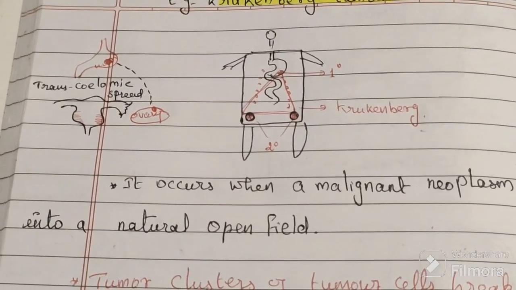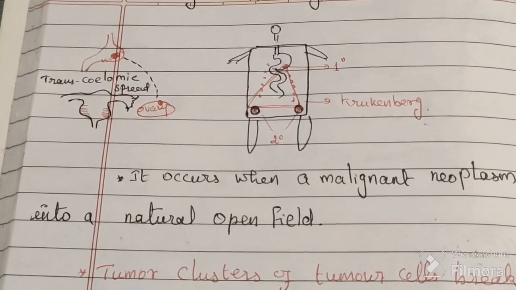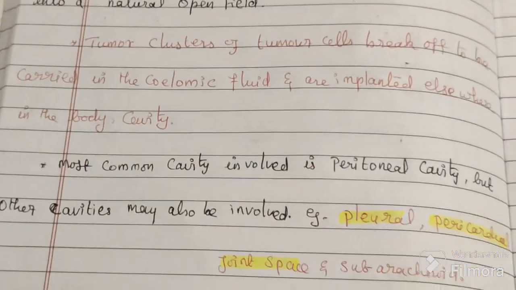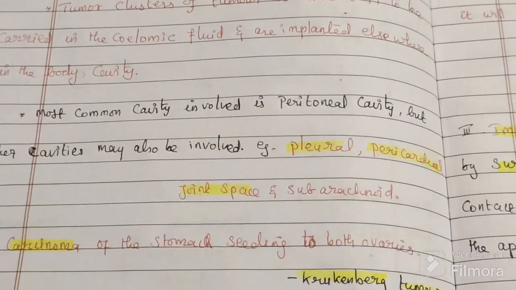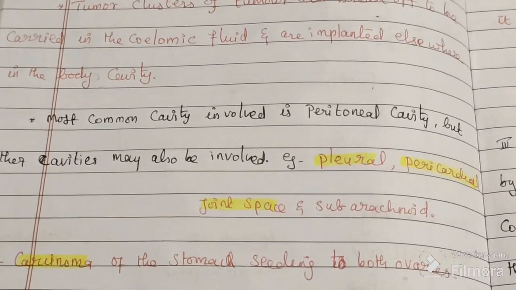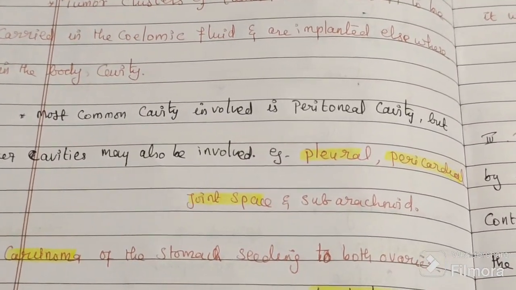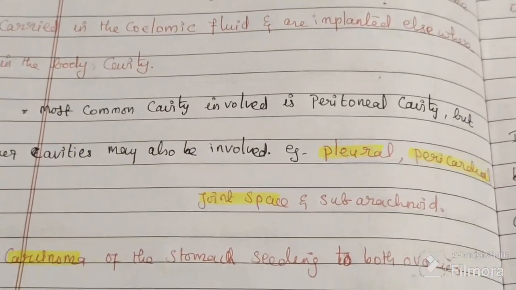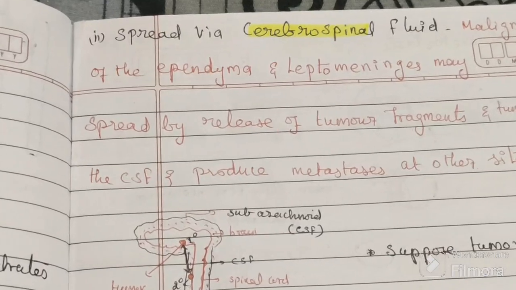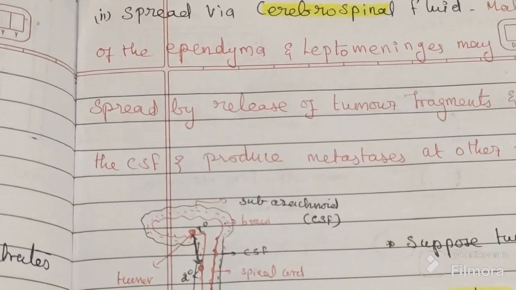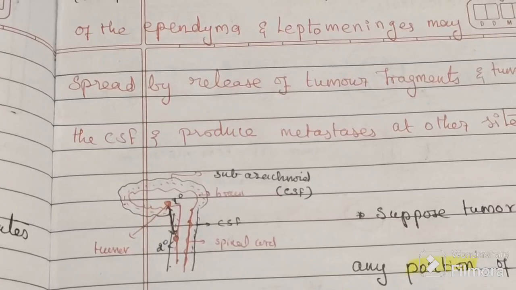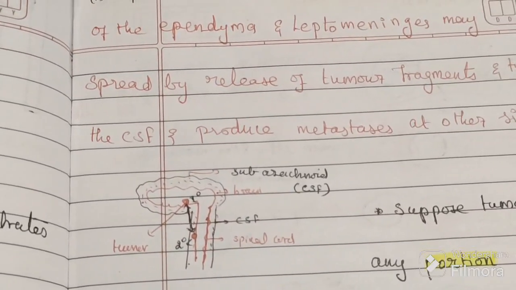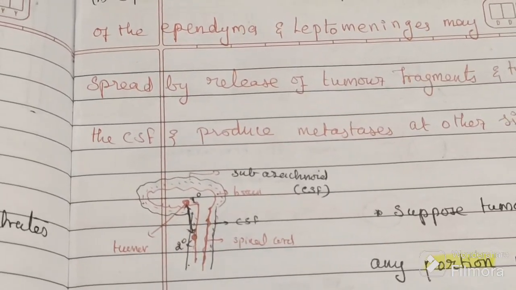The first thing in the transcoelomic route is this; the second thing is spread via CSF. The CSF is present in the subarachnoid space of the brain and the spinal cord. So this is the brain, this is the spinal cord, this is the central nervous system.